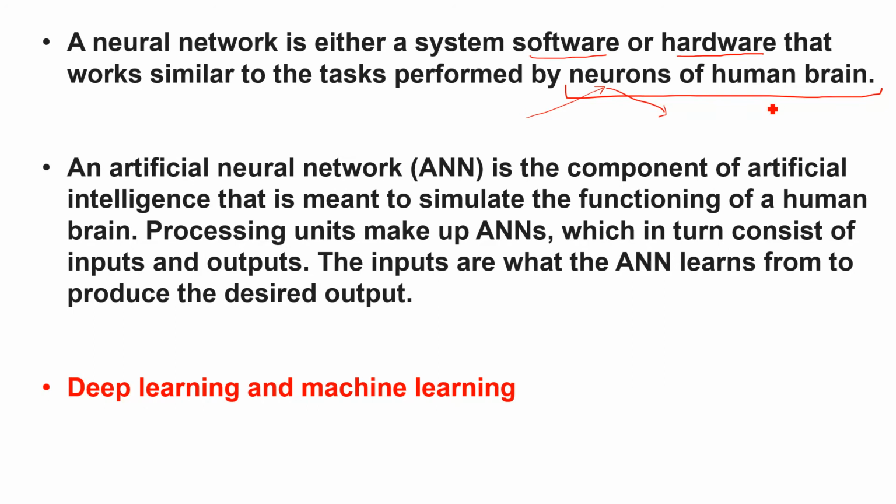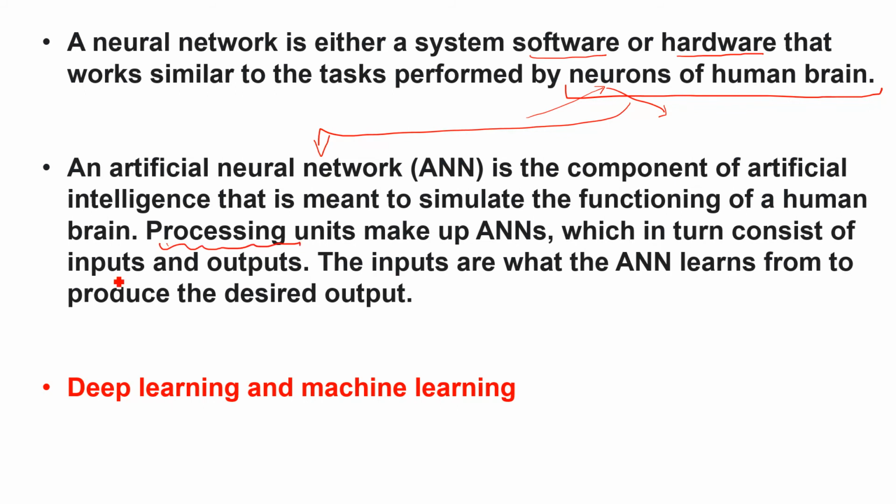So whatever our brain does, we want the machine to also perform the same function as our brain does. That is why it is called ANN, or artificial neural network, because here we are going to train the machine to perform just like the brain. So ANN is the component of artificial intelligence that is meant to simulate the functioning of the human brain. Processing units make up ANNs, which in turn consist of inputs and outputs.